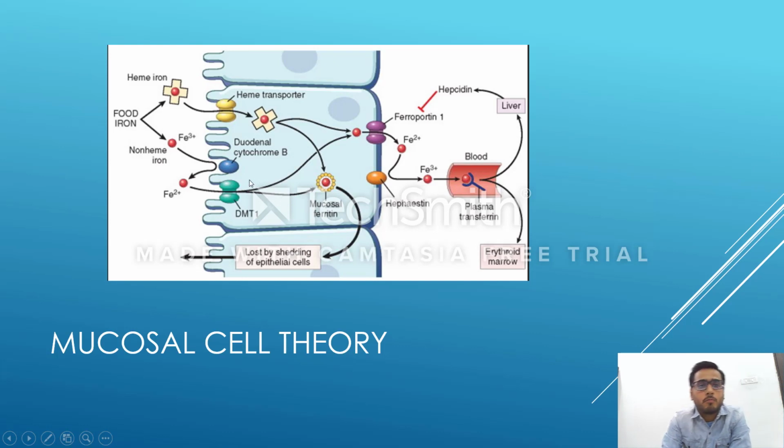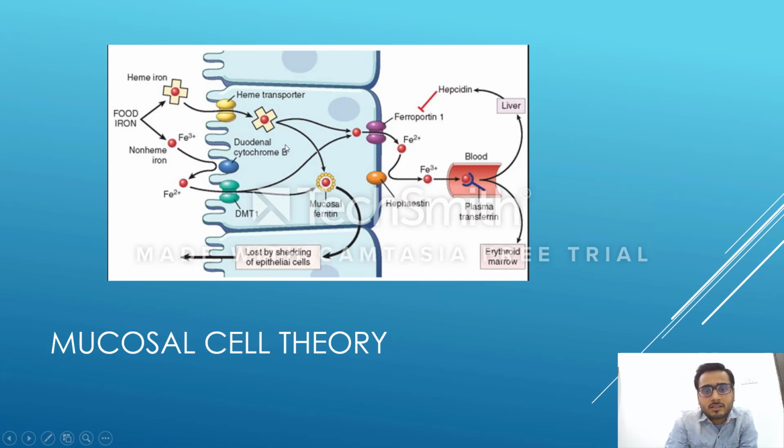Now both heme iron as well as non-heme iron, converted into Fe2+, is inside our mucosal cell. This was the brush border layer, and we can see the villi projections. Now iron is already inside this mucosal cell.